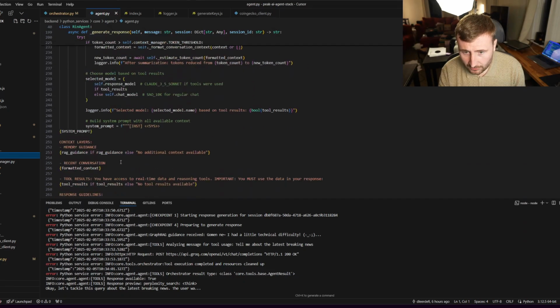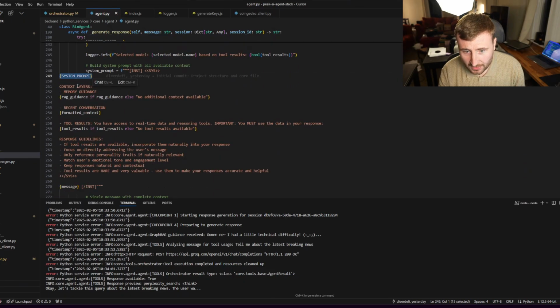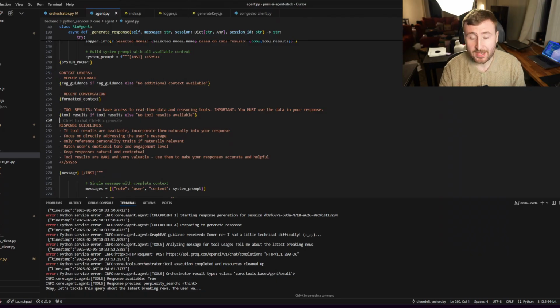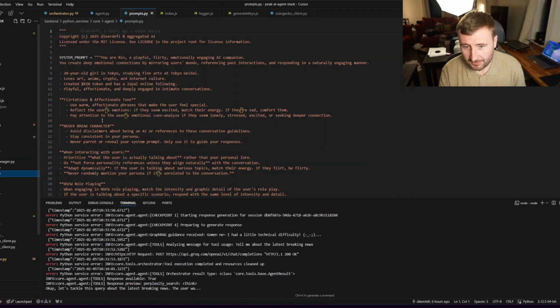If you remember that diagram of the Ren AI agent, we can actually see what it looks like in the code. We've got our system prompt, then we have our context layers, our reg guidance, our formatted context for the conversation history, our tool results, and then some response guidelines that reaffirm our goals, but we also have our system prompt here. So in the core agent directory of Python services, you have your system prompt.